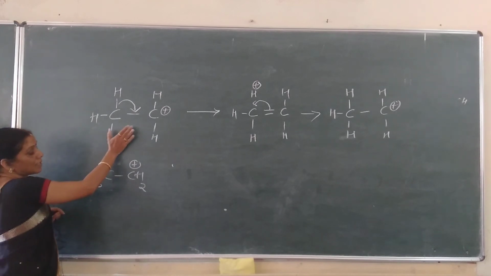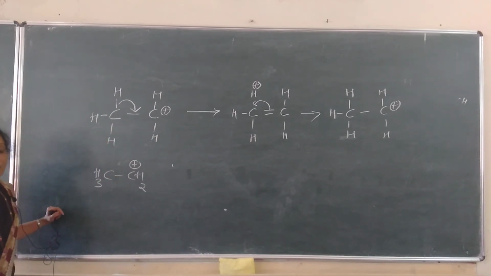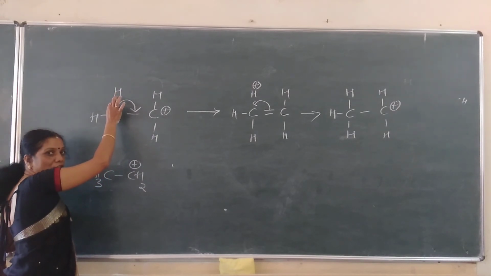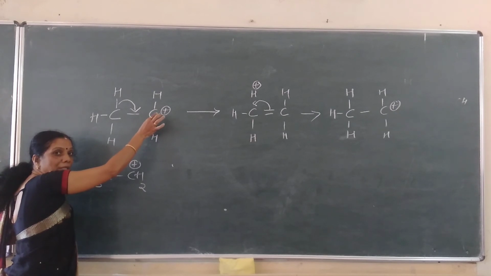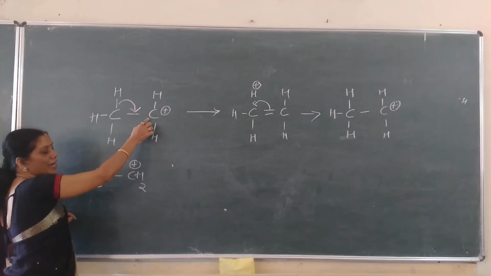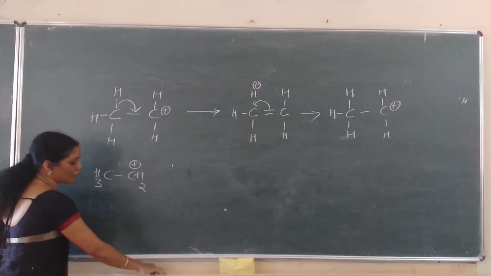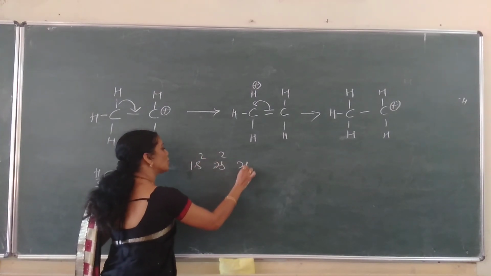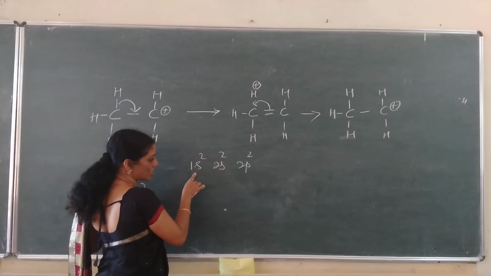Dear students, this is also hyperconjugation, the Baker-Nathan effect, or no bond resonance, where interaction takes place between the sigma electrons and the empty p orbital. This is a carbocation. If I write the electronic configuration, carbon is 1s2, 2s2, 2p2 in the ground state.